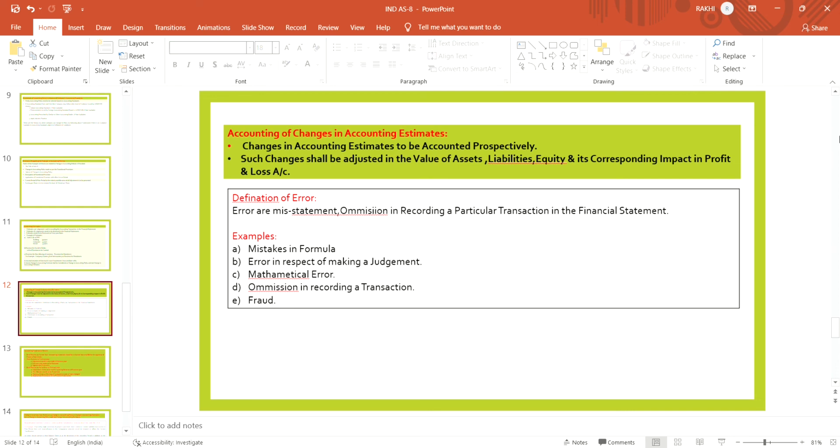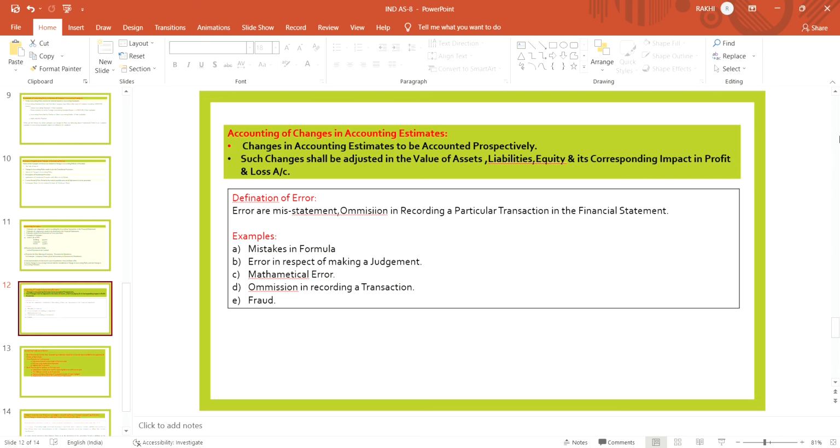A change in accounting policies is to be accounted retrospectively, but a change in accounting estimates is to be accounted prospectively, not retrospectively. So estimates are accounted prospectively, meaning in the current year and in the future periods. Such changes shall be adjusted in the value of assets, liabilities, equity, and its corresponding impact in the P&L.